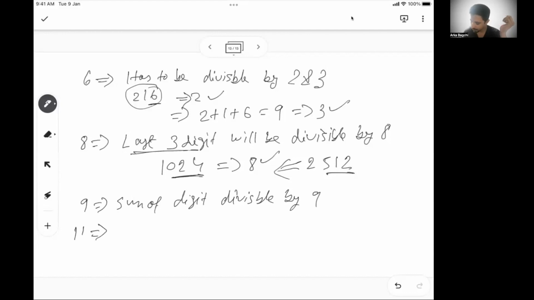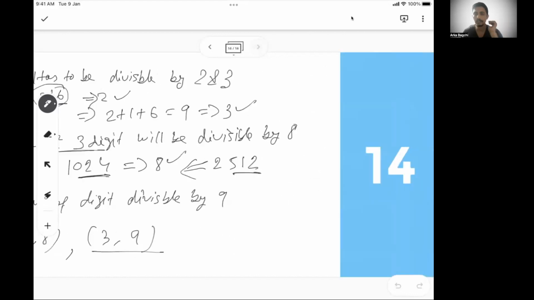So before going to 11, what I want to tell is 2, 4, 8 follow a certain pattern that we showed you. 3 and 9 follow a similar pattern. The sum of the digits has to be divisible by 3. For 9, the sum of digits has to be divisible by 9. So this is something you can remember. This is one set of rules. This is another set of rules. 6 has to be a mix of 2 and 3. 5 and 10, you know, the last digit has to be 5 or 0, or only 0, respectively.